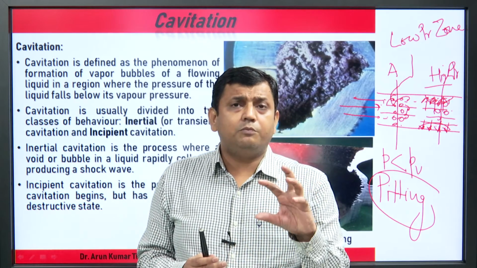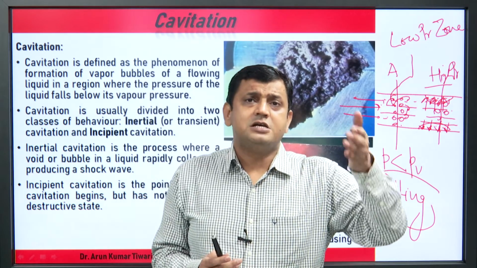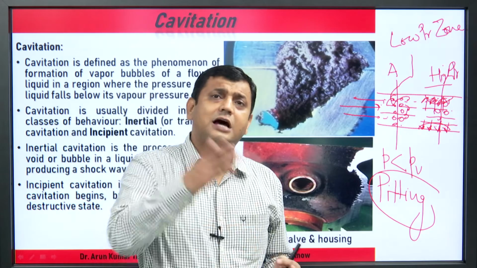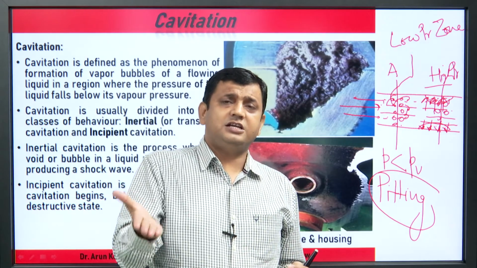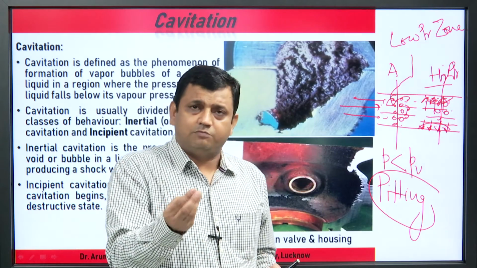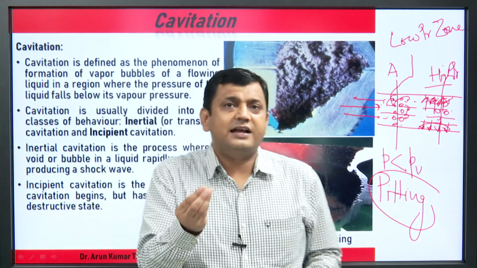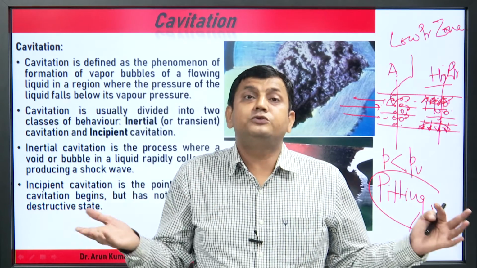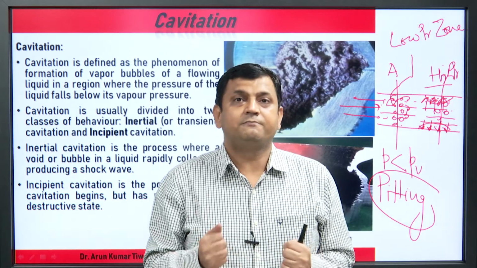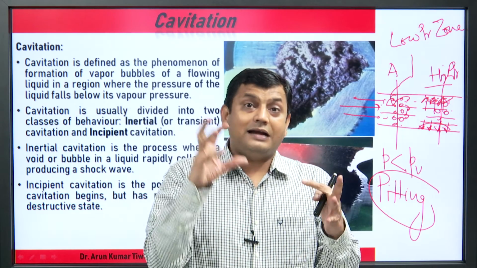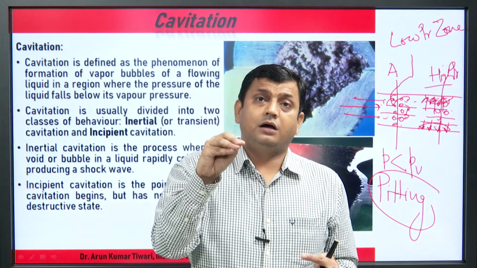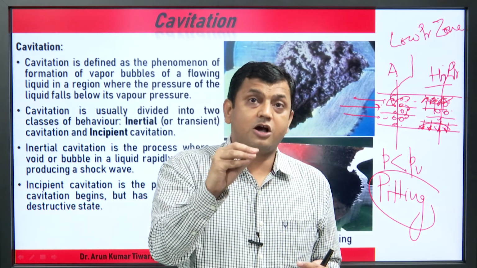When there is energy conversion, somewhere the pressure drops. In the case of the reaction turbine, some kinetic energy remains at the outlet, which is why we use a draft tube. At what place are the chances of occurrence of cavitation?